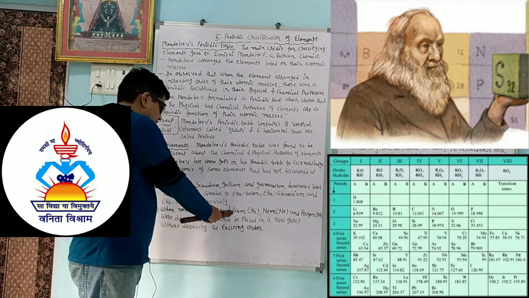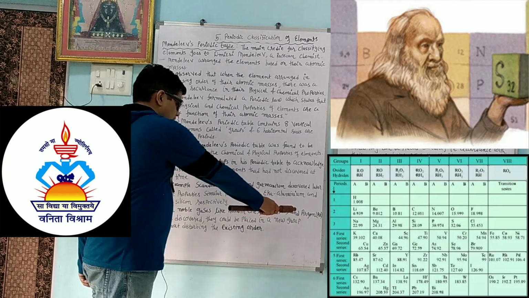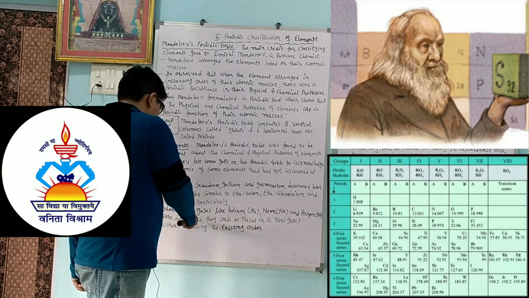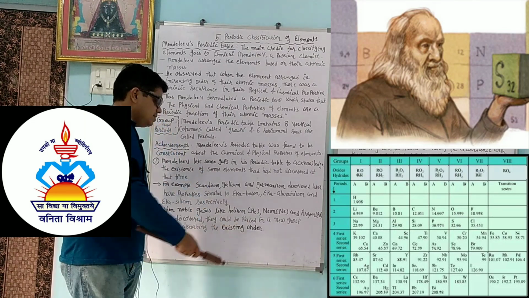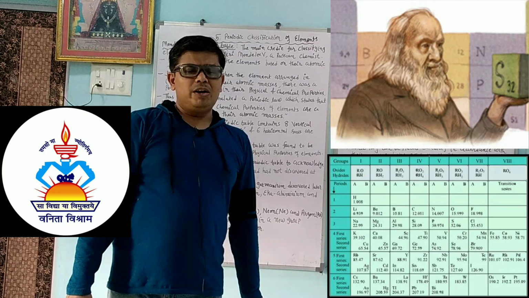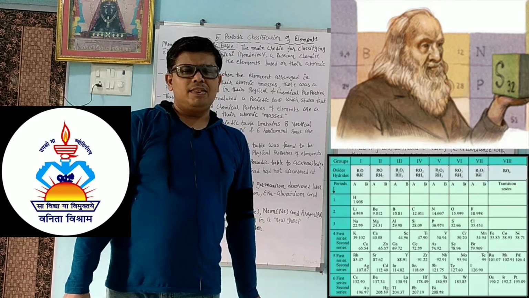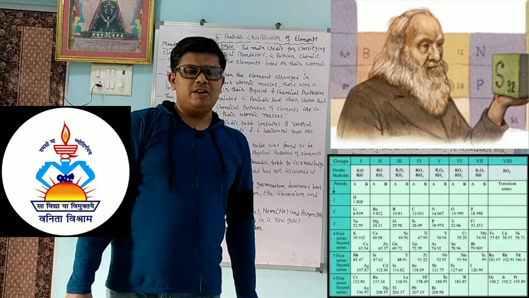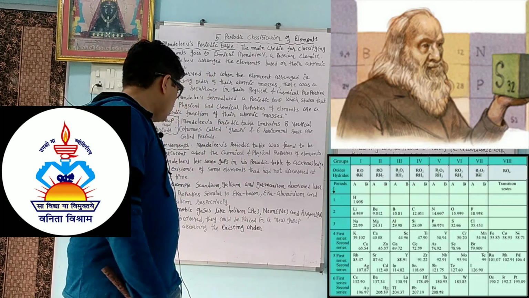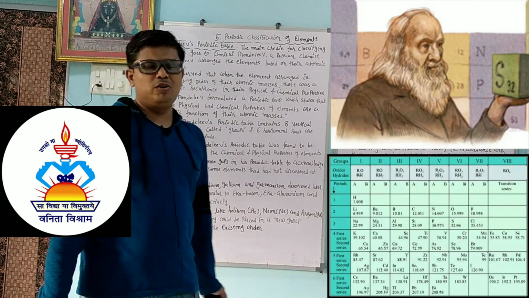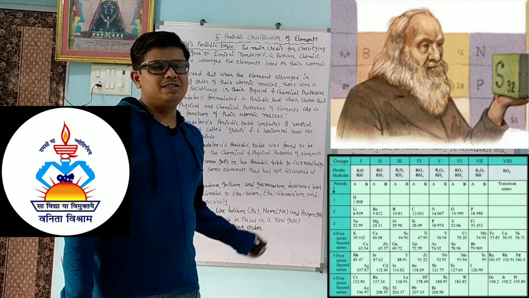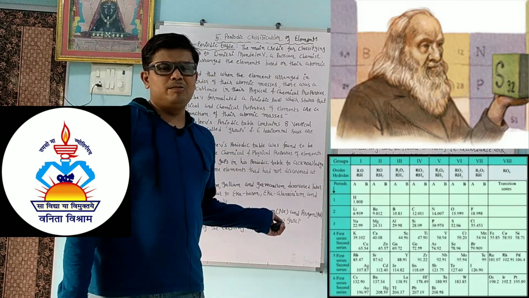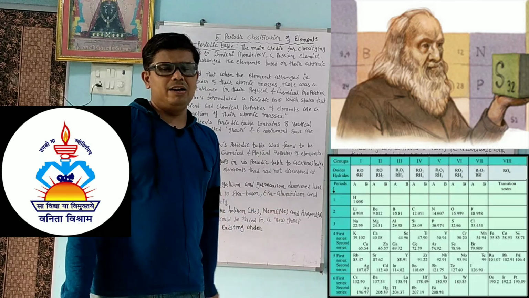When noble gases like helium, neon and argon were discovered, they could be placed in a new group without disturbing the existing groups. Helium, neon, argon, krypton, xenon and radon are called the noble gas group, or the zero group, or the inert gas group. So without disturbing the other elements, they were kept at the end.